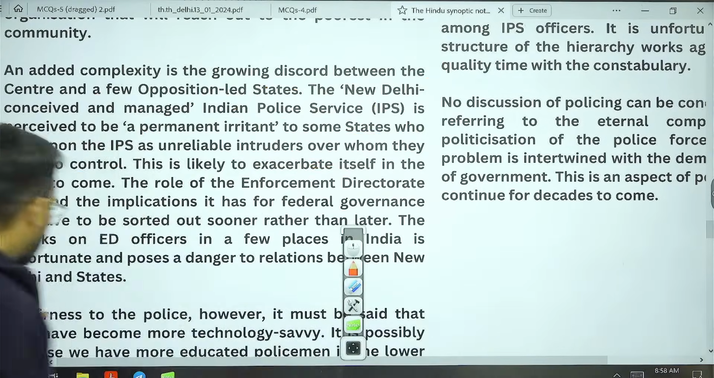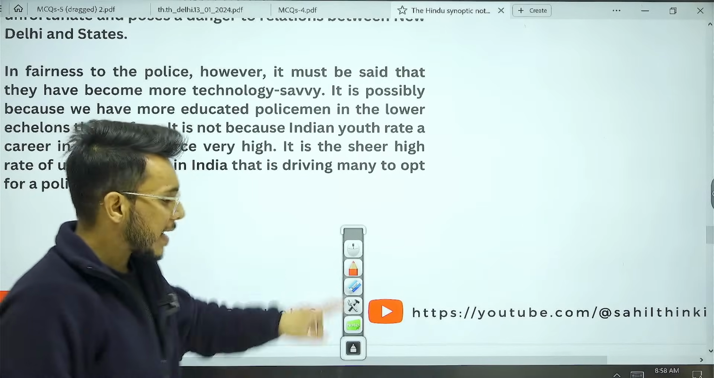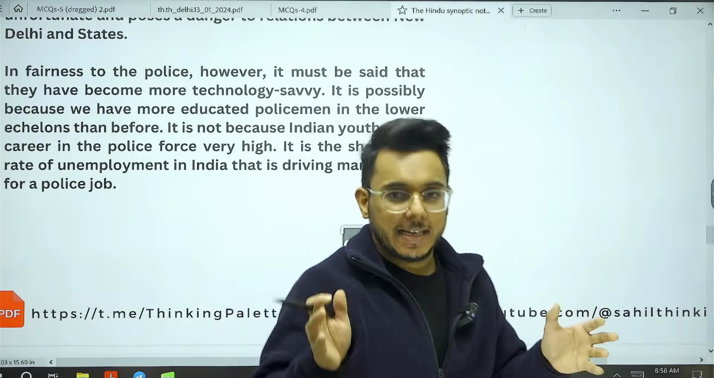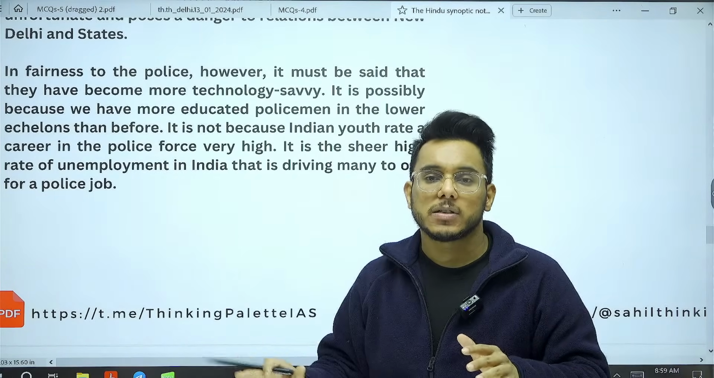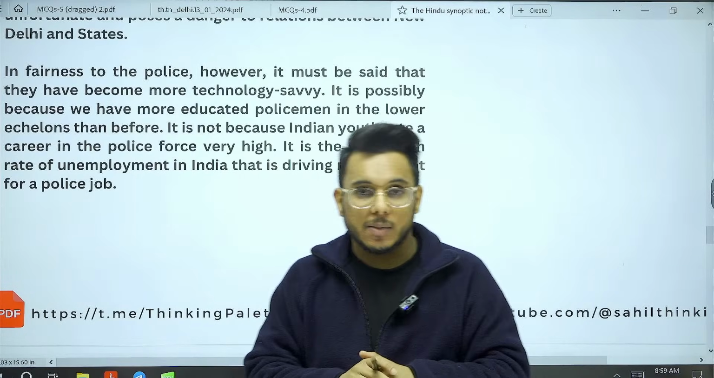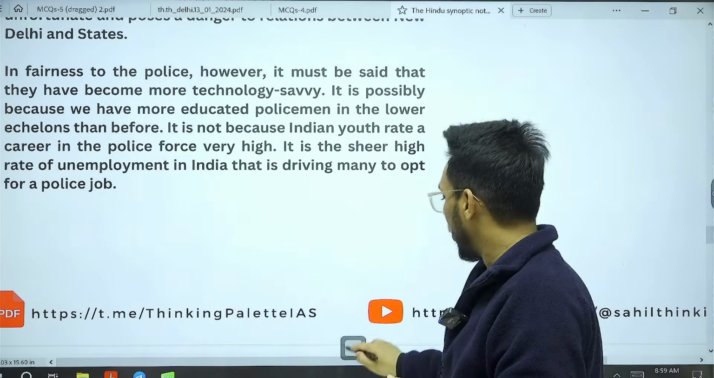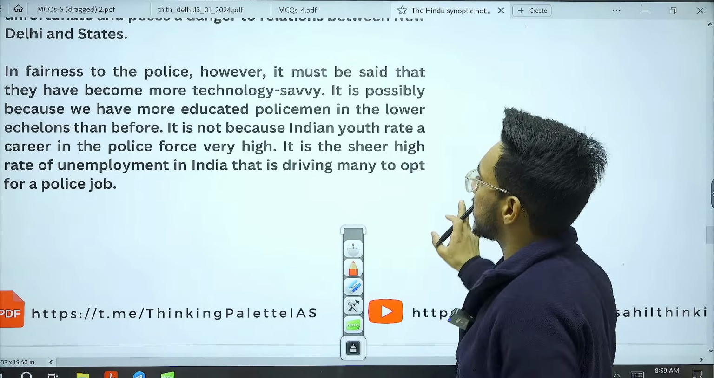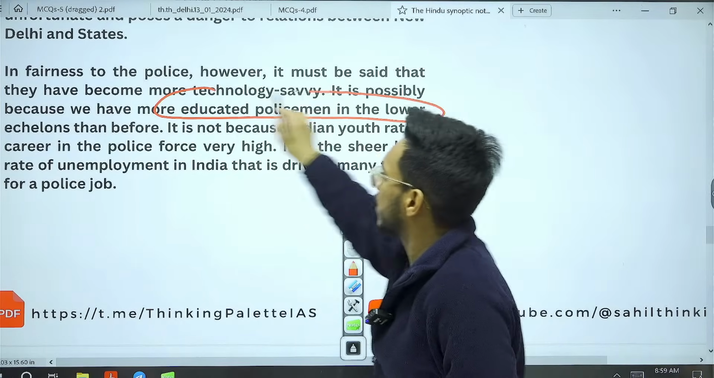Now, further, guys, moving in this particular capacity, also it has been provided that though we are saying that police is becoming more tech savvy, this is a very good thing, and now we see that even the lower rung officers today, they are adopting technology. Now why has this been possible? This has been possible because now more young people are entering the police services, and at the lower level we have more educated policemen.